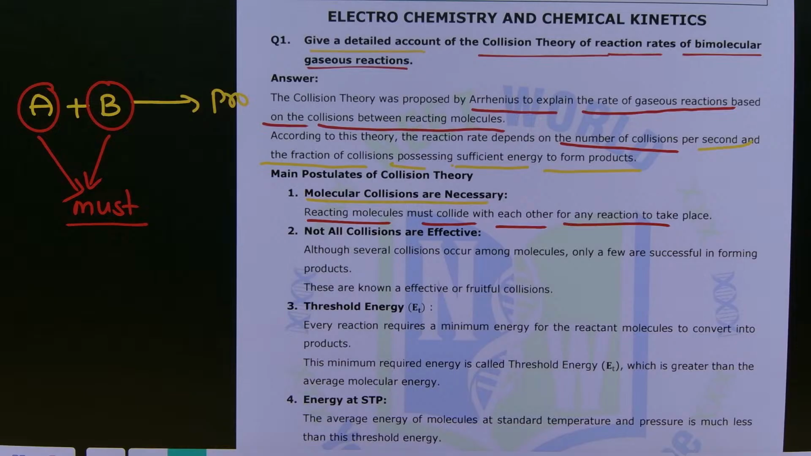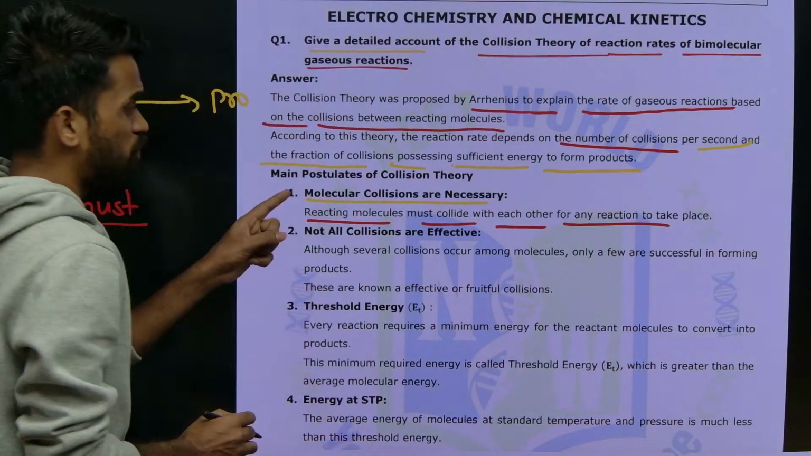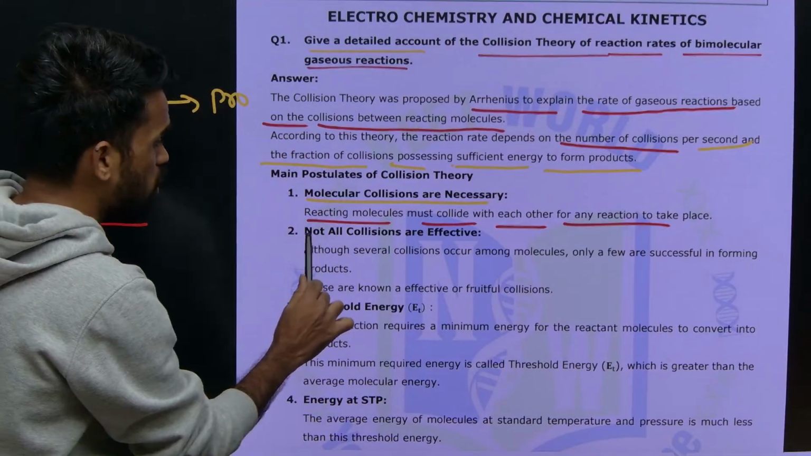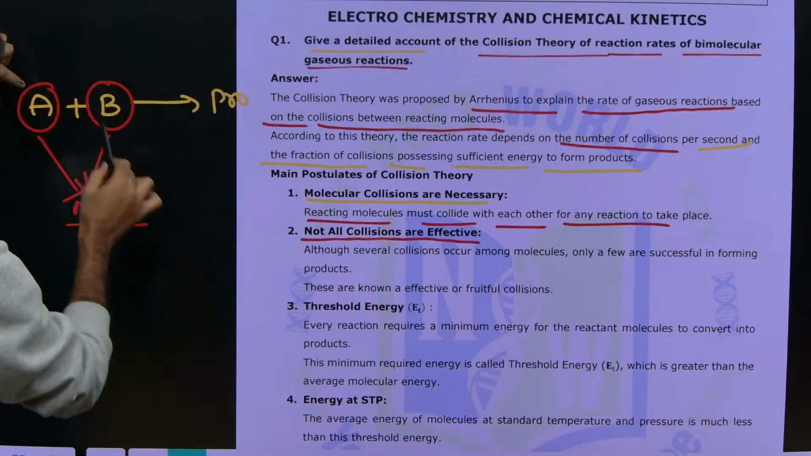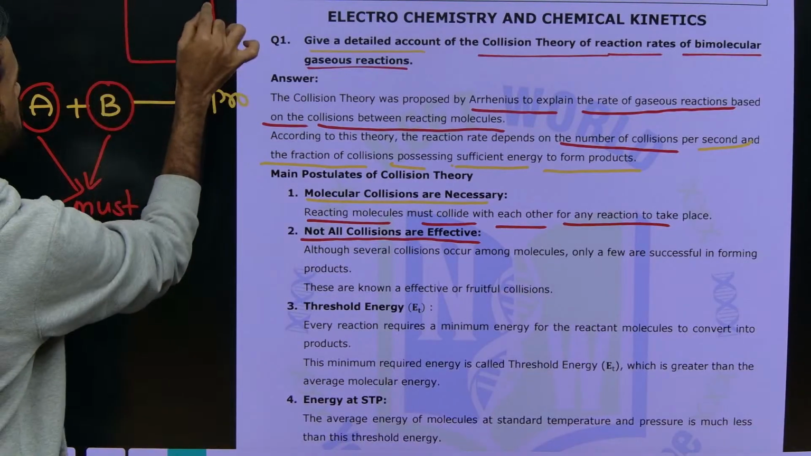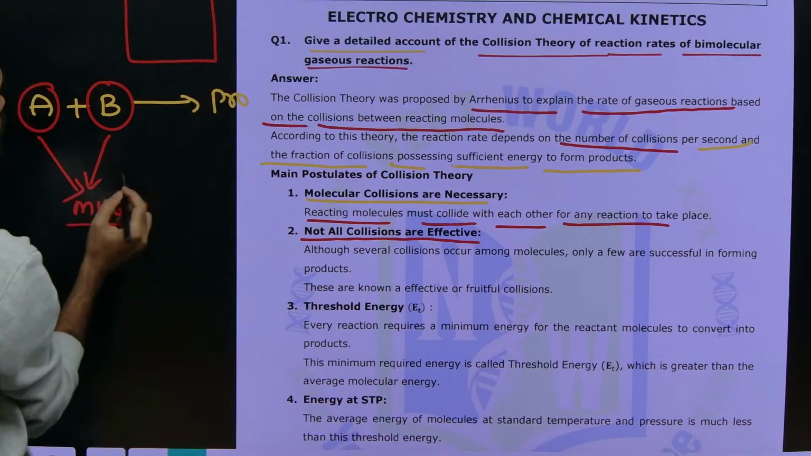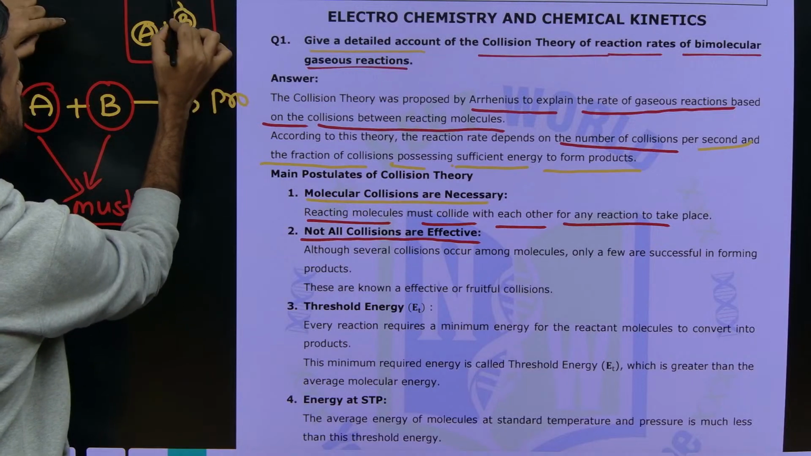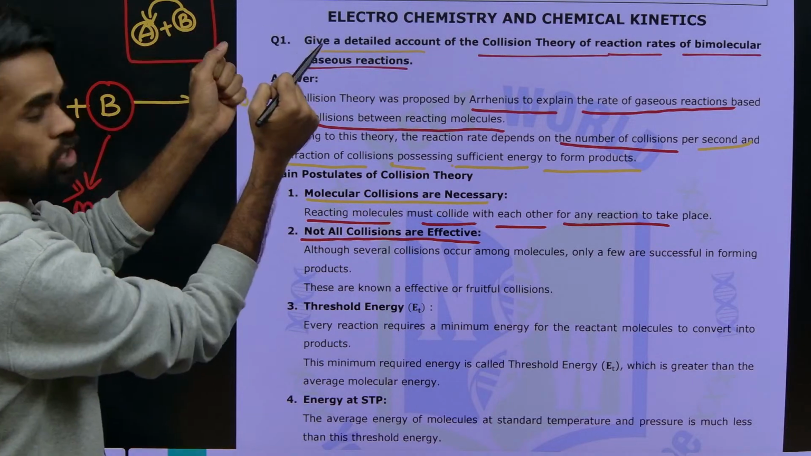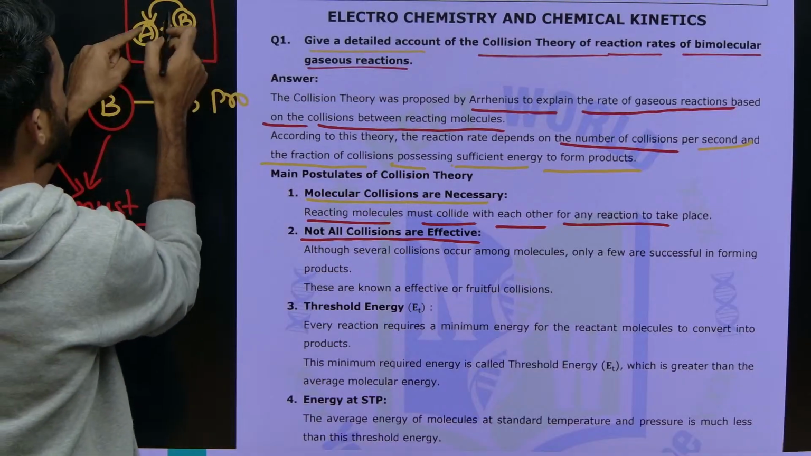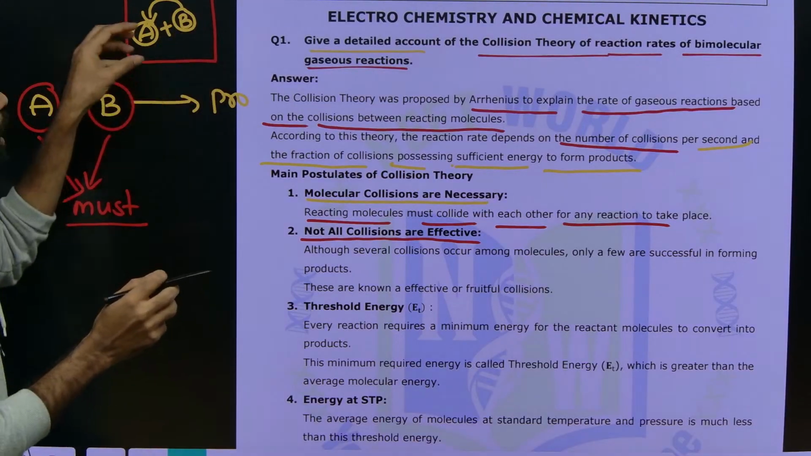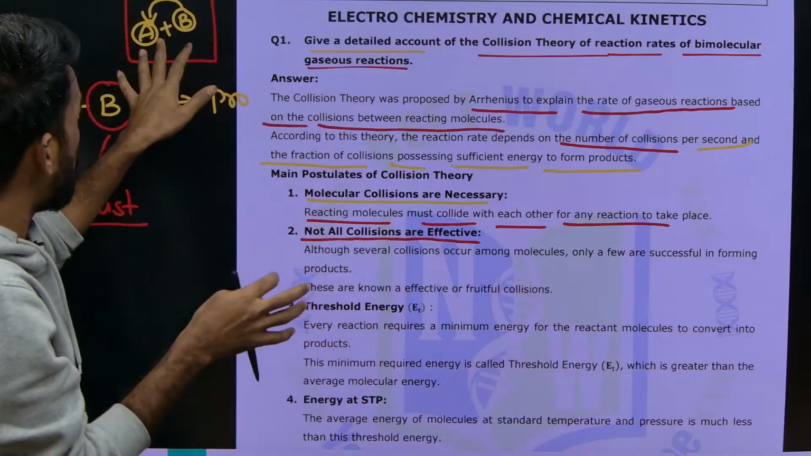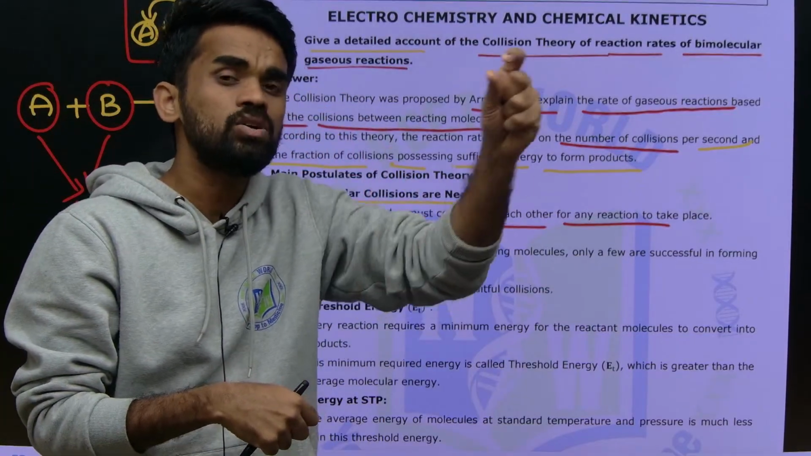Look here. So what is the first criterion? Molecular collisions are necessary, that is a must, and after that, not all collisions are effective. If you take this as a container in which the chemical reaction is taking place, reactant molecules A and B are present, and between these two molecules there must be collisions. Not all the collisions between these gaseous A and B molecules in the container will lead to product formation. Only a few of all those collisions will lead to form product.